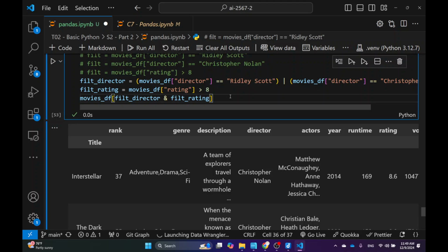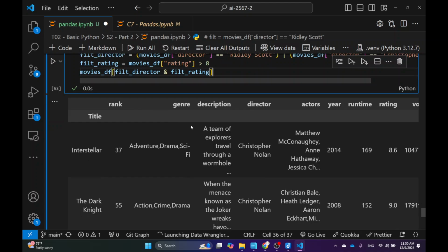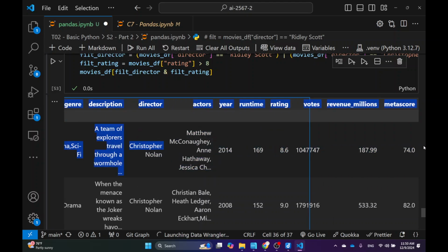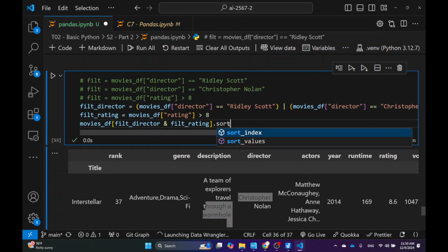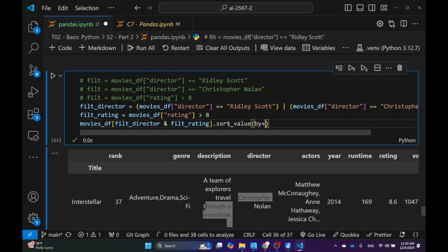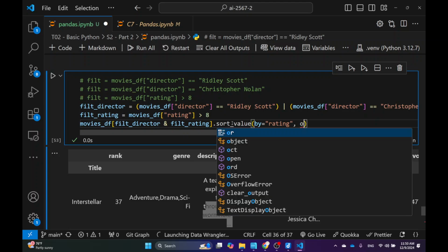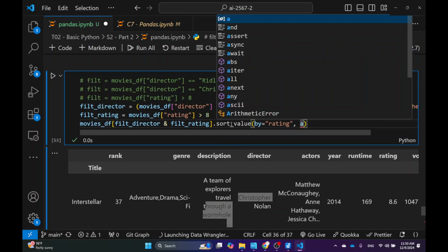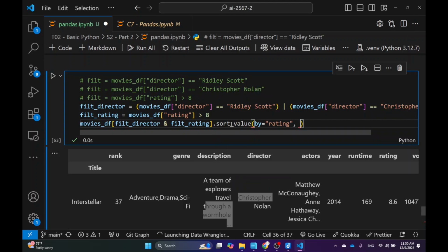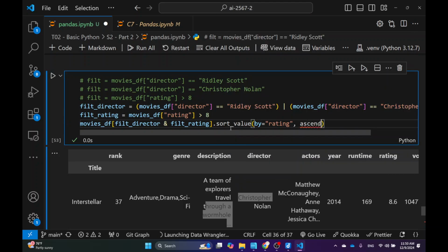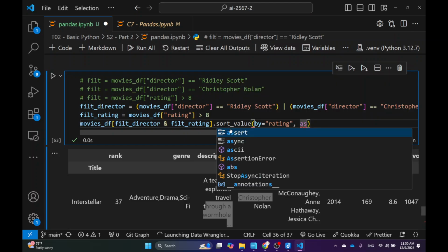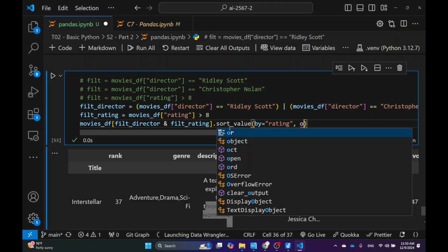And an even cooler way: right now it's not ranked by the rating, right? So maybe I can even do ranking by rating. So I can do sort value by rating, okay? And I guess I want the higher one first, so it has to be ascending, right? Wait, I want the ascending to be false. Descending.